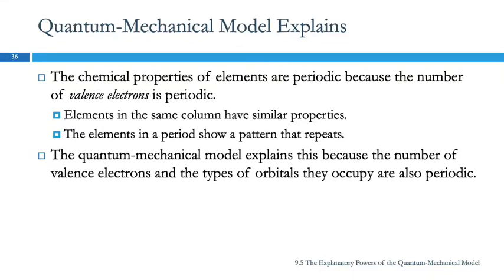Okay, so we just talked about how the chemical properties of elements are periodic because the number of valence electrons is periodic. Elements in the same column have similar properties and they have the same number of valence electrons. Quantum mechanics explains this because the number of valence electrons and the types of orbitals that they occupy are also periodic.